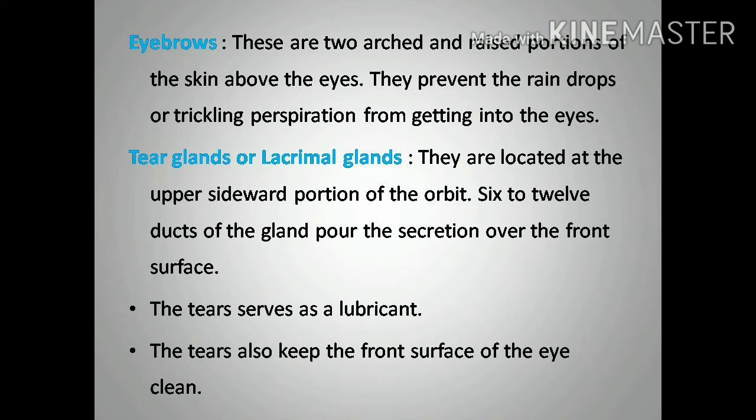Next, tear gland or lacrimal gland. They are located at the upper sideward portion of the orbit. 6 to 12 ducts of the gland pour the secretion over the front surface. The gland's main function is secretion. Whatever the secretions are, they will pour onto the front surface, and it has a duct.